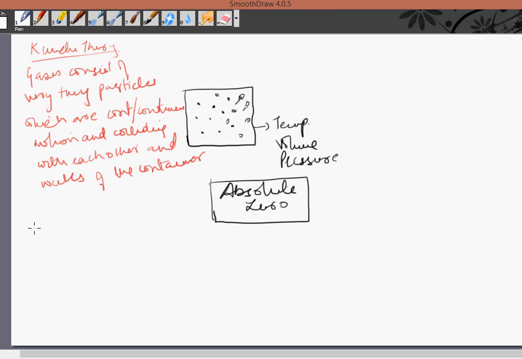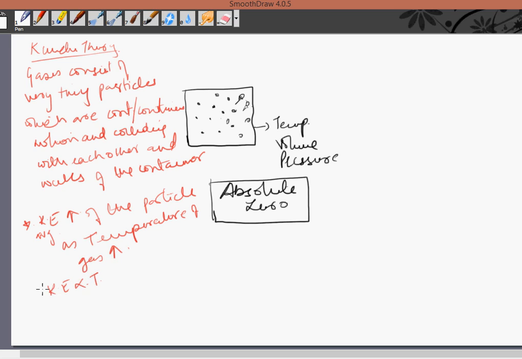Secondly, the average kinetic energy of the particles increases as the temperature of the gas increases, right? That is, kinetic energy is directly proportional to temperature, we can say.